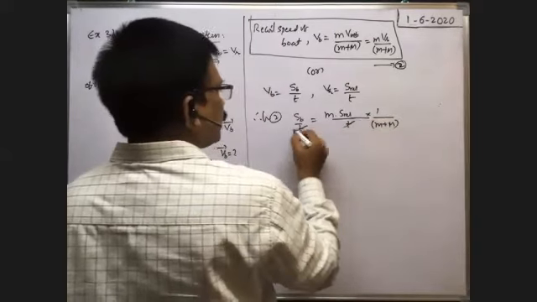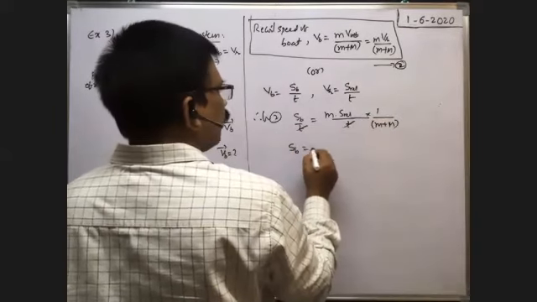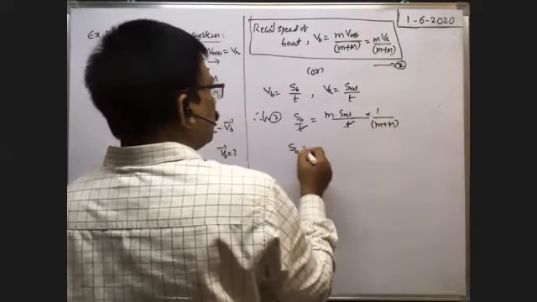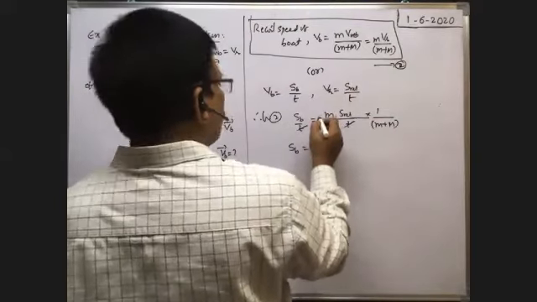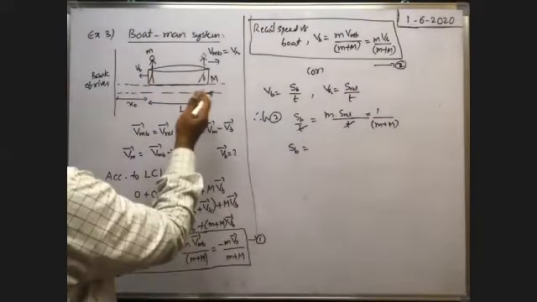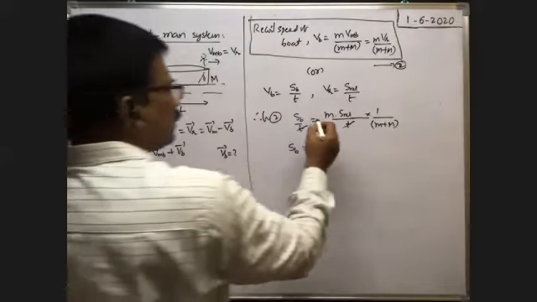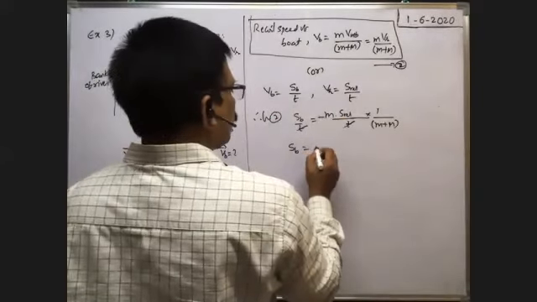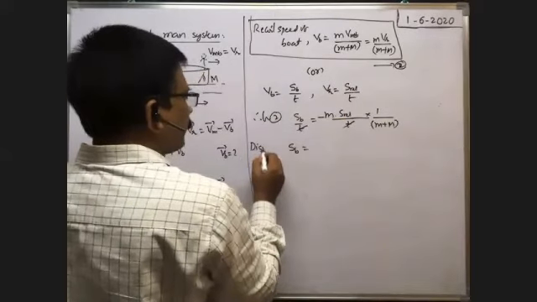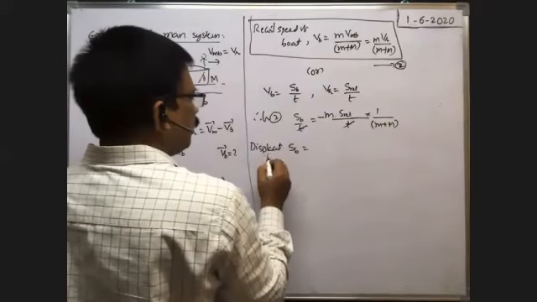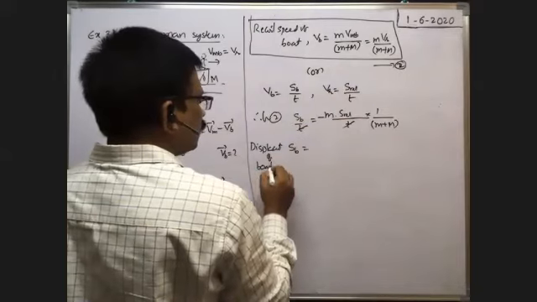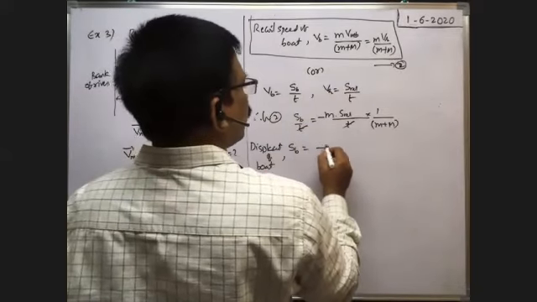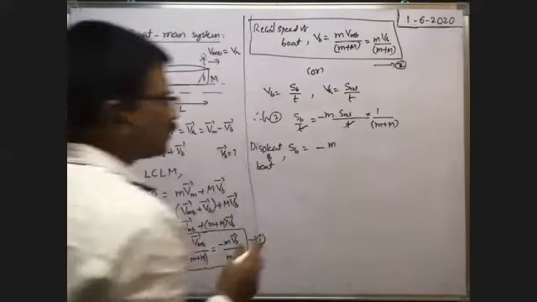Here t and t cancel. Therefore, the displacement of the boat is equal to, here you write the minus sign, because the velocity of the boat is in the backward direction, so the displacement is in the backward direction. So the displacement of the boat, Sb, is equal to minus m into S relative by m plus capital M. What is the S relative value here?